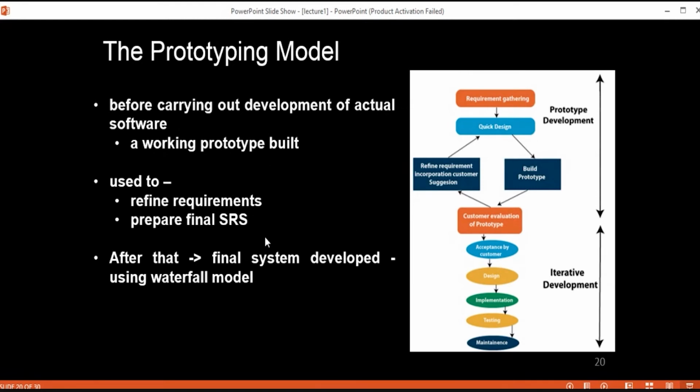It is one kind of implementation of your system, showing how your system is going to work in reality, so that the user can have some idea of what we are going to build. So before carrying out the actual development of your software, you have to build a prototype in this prototyping model.